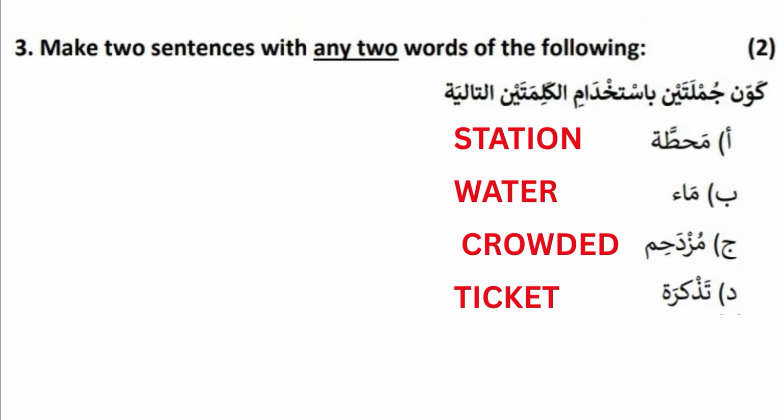I have classified these types of question also into three categories. First one, it may be a place like mahatta, madrasa, maidan, like that. And next one is an object like tadhkira, qalam, kitab, like that. And third one, it may be a person like muwazzaf, mudarris, walid, like that. Okay, so we can choose any two of these words.